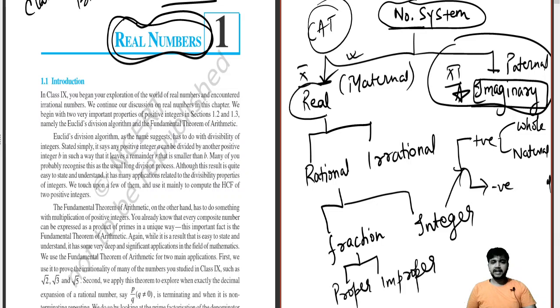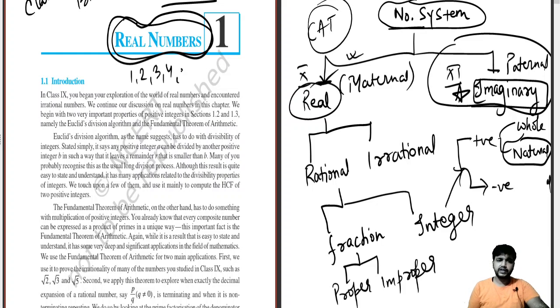Real numbers have been divided into rational and irrational, and it further goes on. First of all, which number came into the picture? The natural number. Natural numbers are counting numbers: 1, 2, 3, 4, 5, 6, 7, and so on. In ancient ages, when these concepts developed, mathematicians were into the concept of counting numbers 1, 2, 3. We do it on our fingertips.